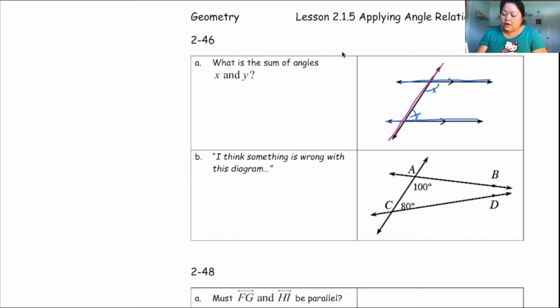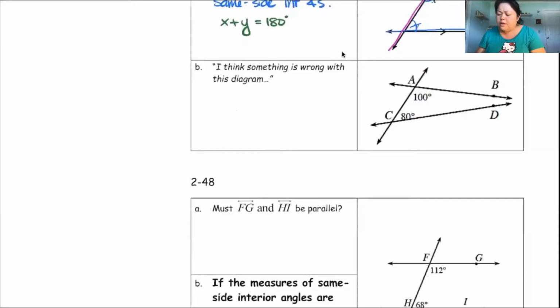Therefore, these are same side interior angles, right? So what do we know about same side interior angles? They are supplementary. So the sum of the angles of x and y, x plus y, is equal to 180 degrees, okay, because they are supplementary in that relationship. Okay, all right, now let's continue exploring this idea.